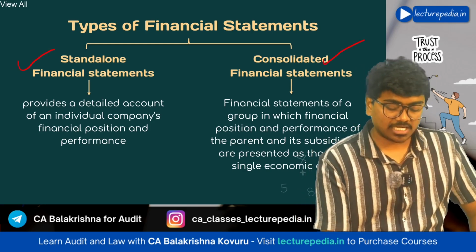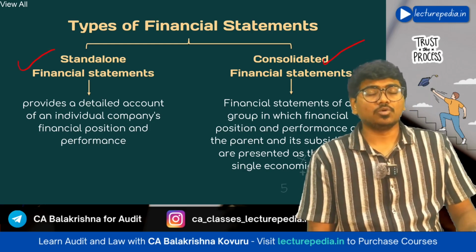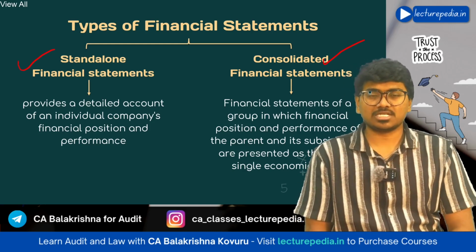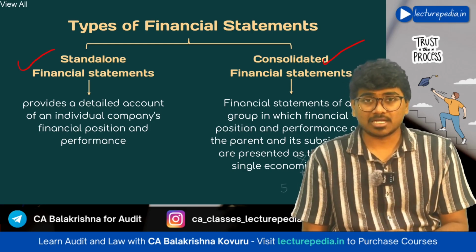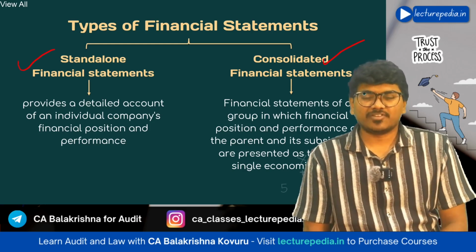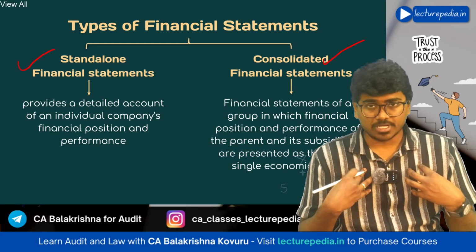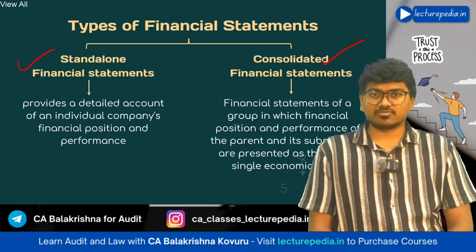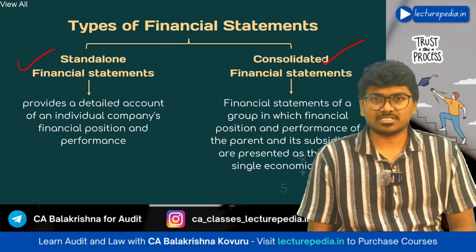Next, we will be having consolidated financial statements. Now, if a company is having subsidiaries, joint ventures and associates, then it has to prepare consolidated financial statements, consolidating the financial statements of the holding company, subsidiary, associate and joint ventures. Those financial statements will be known as consolidated financial statements.